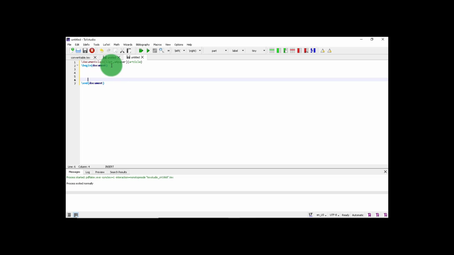So the first thing that you see whenever you open a report is a title page. I'm gonna show you how to make a title page and how to customize the title page. If you want a shortcut you can make the title page using the command slash title in curly brackets. You can write your title name, that is the coronavirus cases in Pakistan.